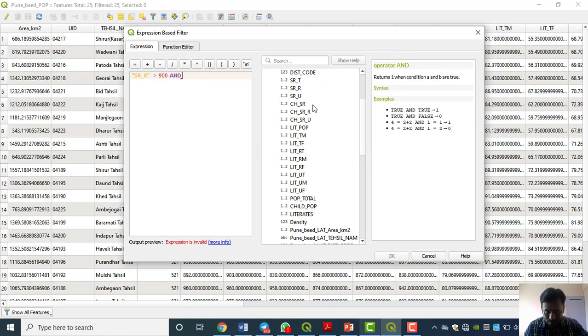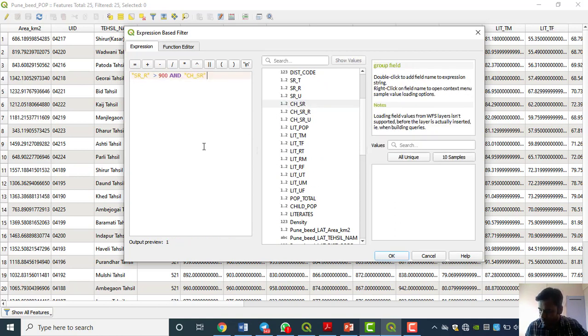Child sex ratio. Literacy, literate population. 70. Okay.